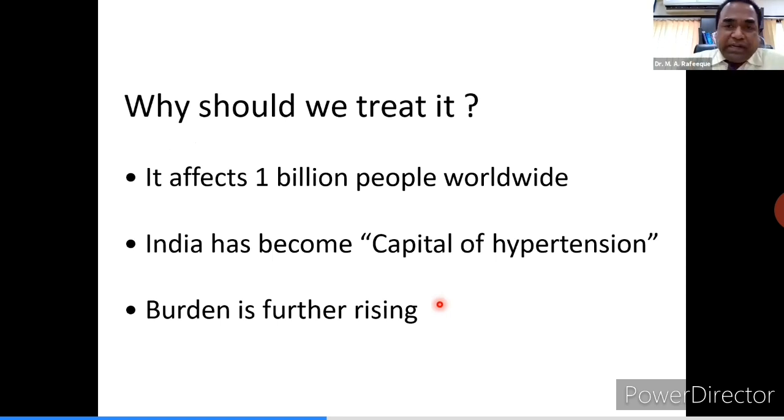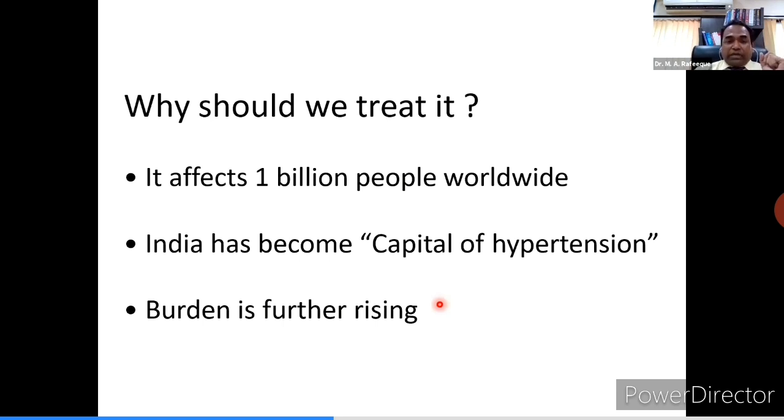So why should we treat hypertension? What will happen if you don't treat hypertension? As of now, about 1 billion people worldwide, approximately 100 crore, are affected by this problem. And approximately 75 lakh deaths take place every year with this problem, which counts to around 1,000 deaths per day, approximately one death per 1.5 minutes, directly or indirectly due to hypertension. So you can understand the importance of this problem.